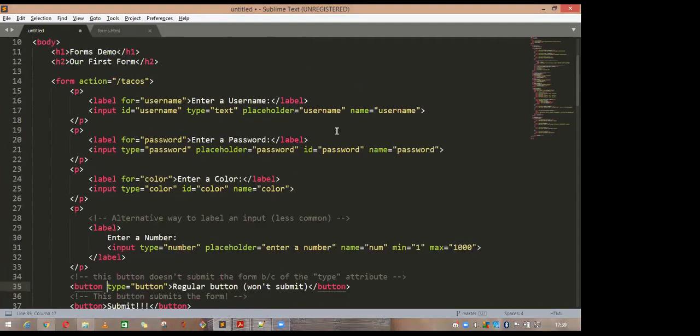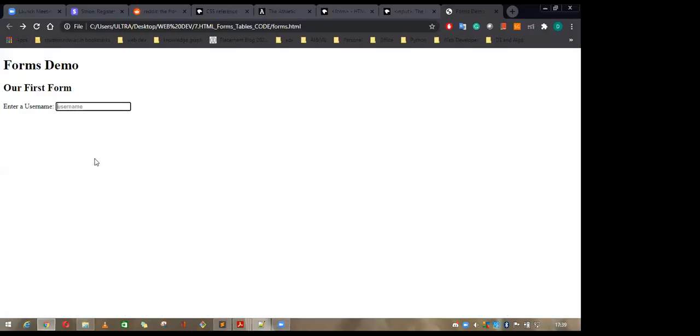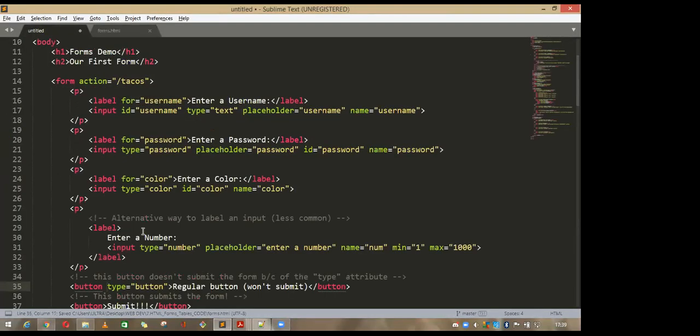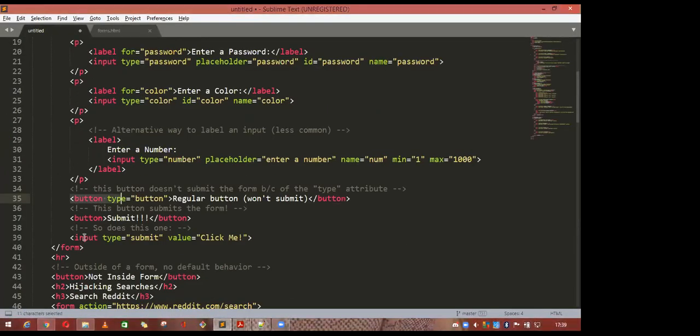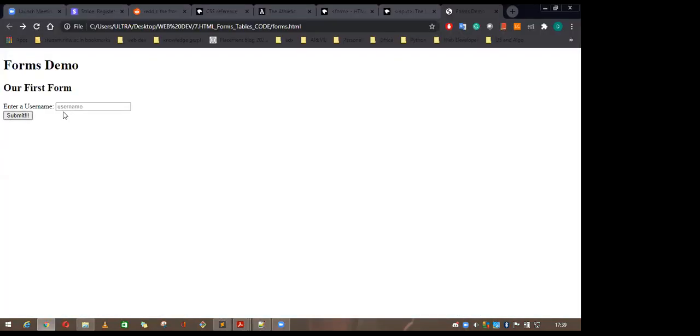So where I was, the name is not given, no? So if the name is not given, and if you submit this one, this button, this input type, not here, where is the button? Regular button, yeah, button. And you add here this button. Refresh this one. Yeah, this is the button. If you write DEV and submit it, it is not working.